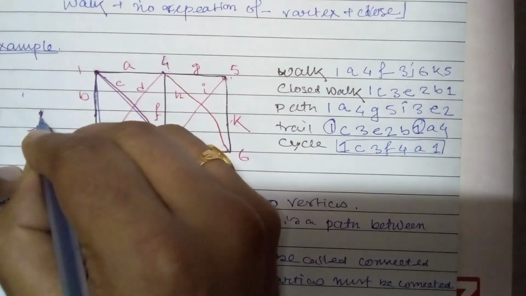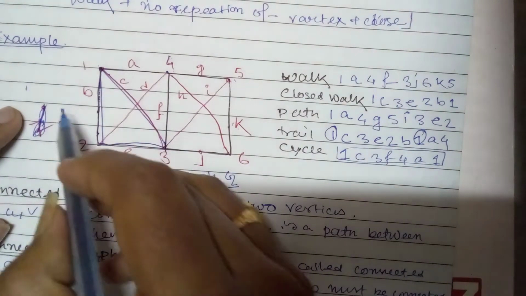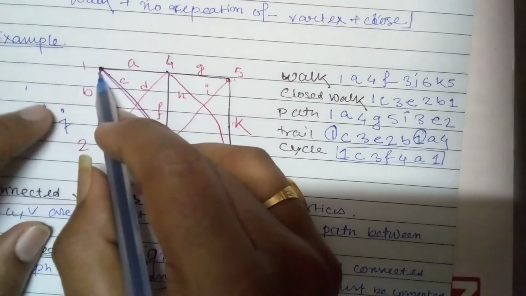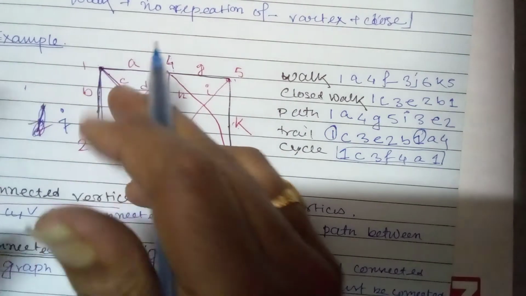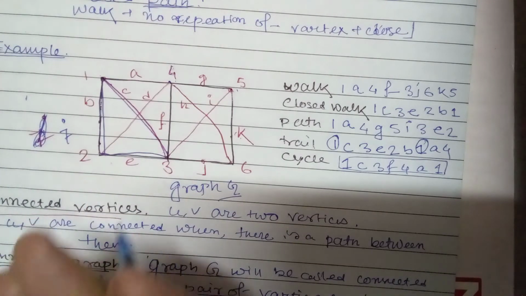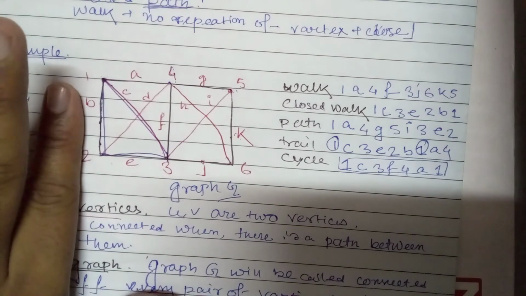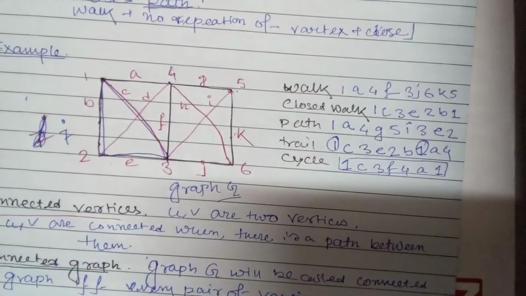When we add this edge, like 7, between any pair of vertices like 1 and 7 there is no edge, so this is not connected. 1 and 7 is not a connected pair of vertices, 2 and 7 is not connected. If at least one such vertex exists, then we can say this is a disconnected graph. Now this graph is disconnected. If I remove this one, then this graph becomes connected. Okay, next